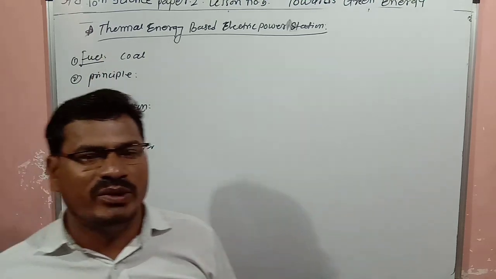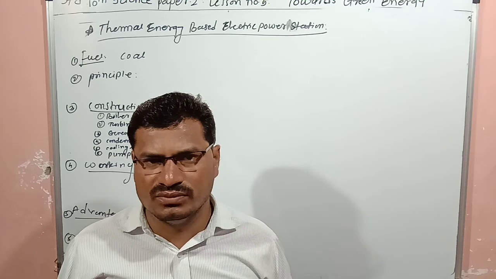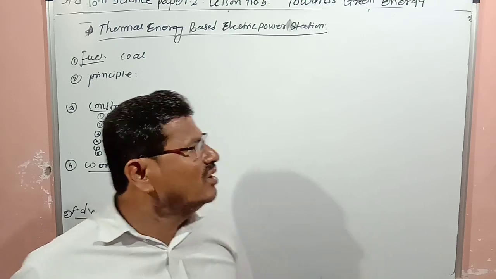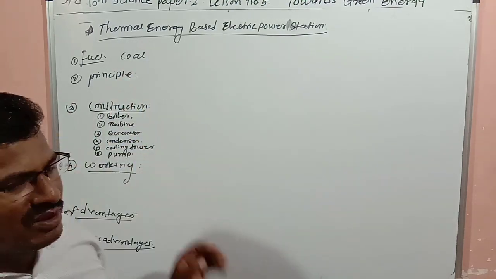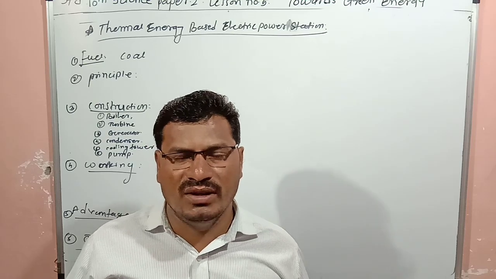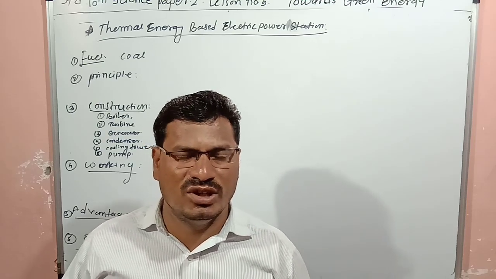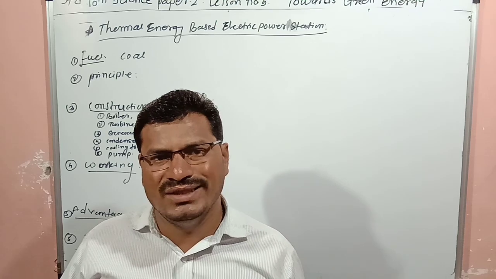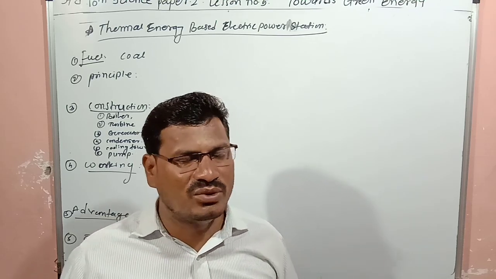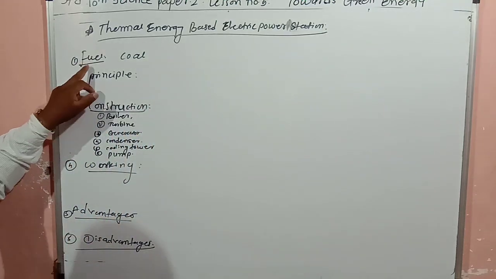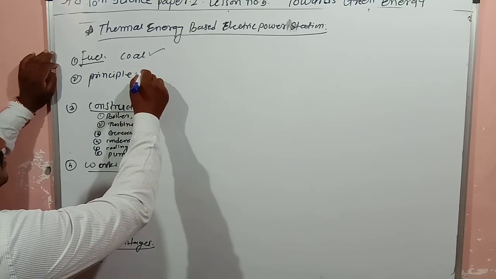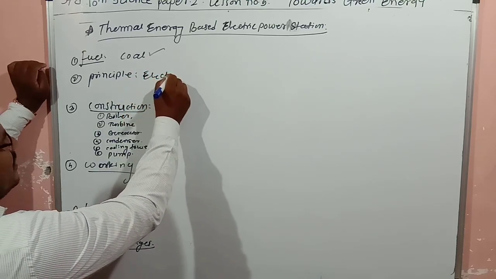In the thermal power plant, the fuel, or source of energy, is coal. With the help of coal, water is heated and converted into steam, and that steam is used to rotate the turbine. The turbine is connected to the generator, and the generator will produce electricity. So the first thing is that the fuel is coal. Which principle is used? Electromagnetic induction.